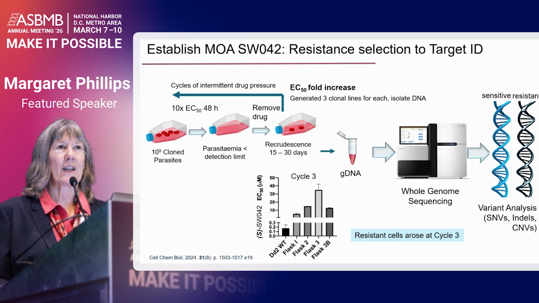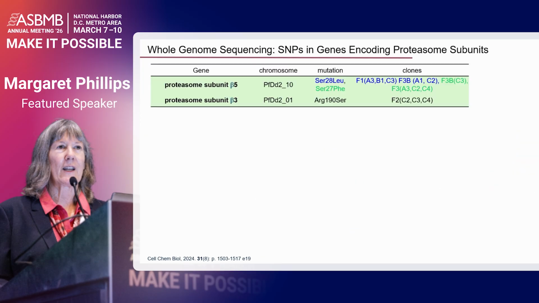And then we isolated genomic DNA, sequenced it, and then looked to see what possible information we had about the target. So we actually sequenced 12 clones in the whole genome sequencing experiment, and all 12 of these clones showed mutations in 1 of 2 proteasome subunits. 2 serines were mutated in the beta-5 subunit in 9 of those clones, and then there was this arginine 190 mutated in the beta-3 subunit of the proteasome.